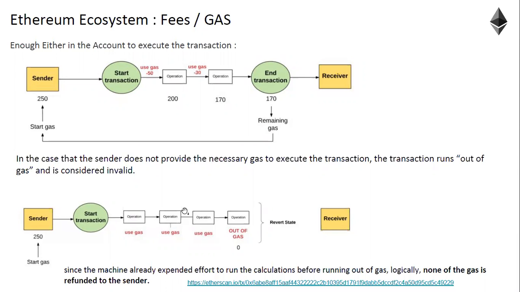So similarly, when a transaction is happening from a sender to receiver, if gas is not enough, that's it. All the gas which is spent till that time is lost. It's a cost for the sender.